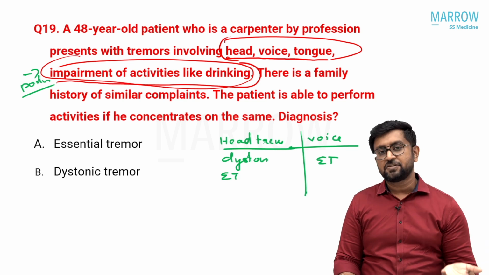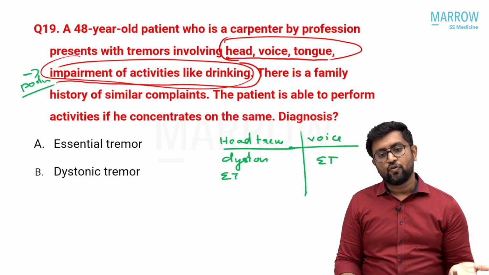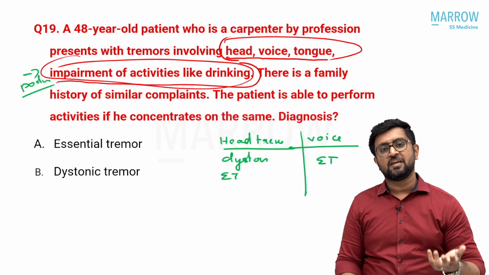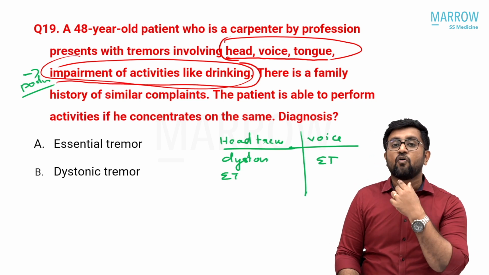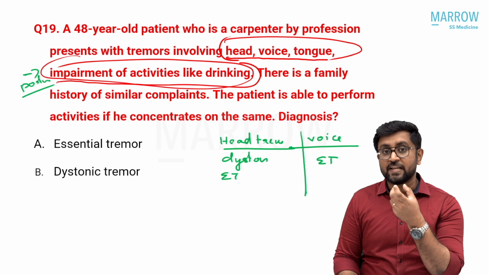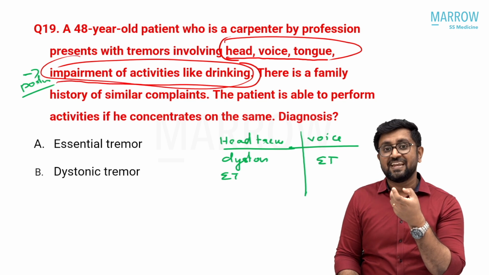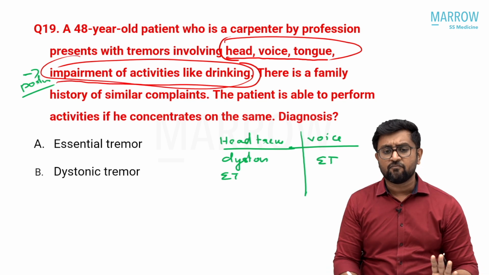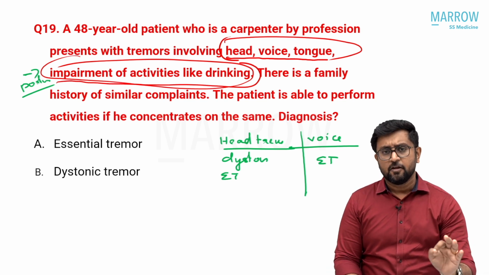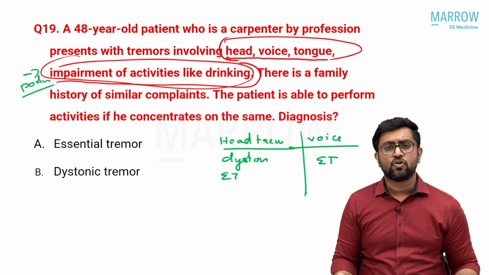So in such a patient, you won't see him working as a carpenter, you will see him with difficulty in walking, he will not be doing any activities, and when you have voice tremor in dystonia, that is actually not a voice tremor, this is because of laryngeal spasms, they will have breathing difficulties, they will have stridor. So those things are not there. This is a very benign thing they have given in the history. A carpenter, because he requires very fine activity, he is able to do it.